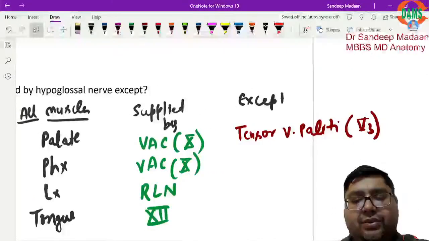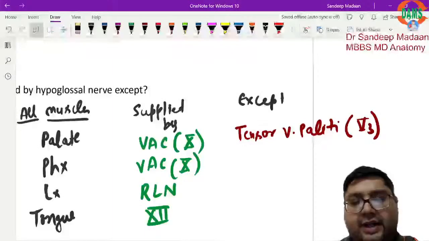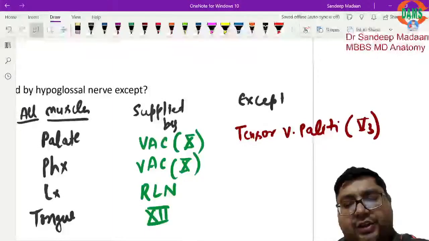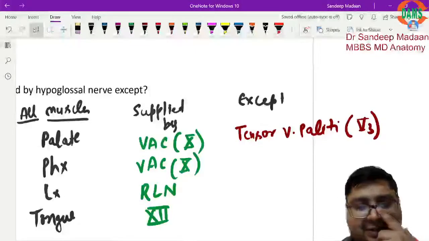Basically, once you have a strong hold in the cranial nerves part, then you will have a good hold in the other parts also. That is the meaning.